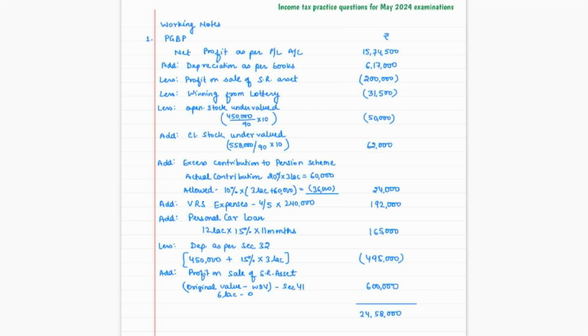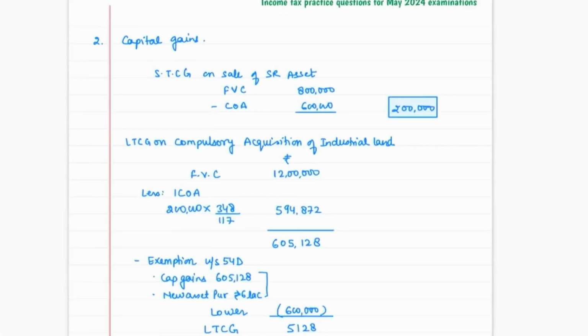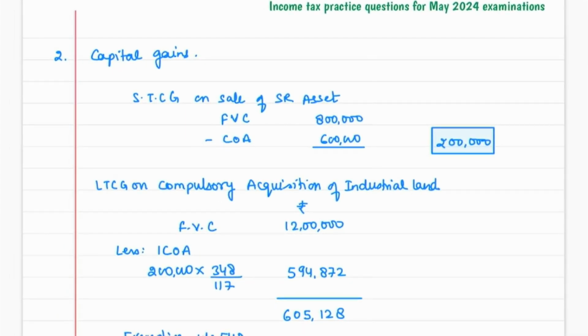Correct. And your capital gain note also. See, you have sold your scientific research asset over and above your original cost. So how much was it? 8 lakh full value of consideration. Your original cost was 6 lakhs. So 2 lakh would be your income.